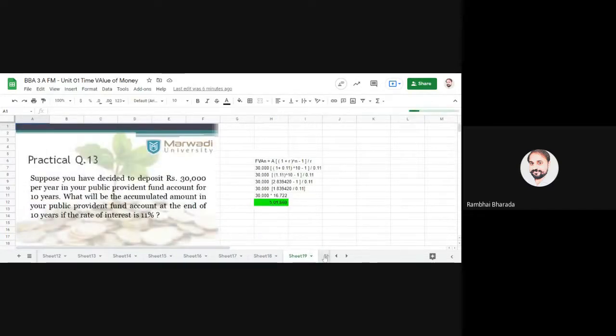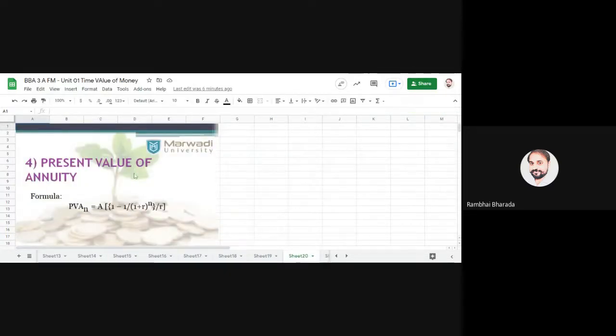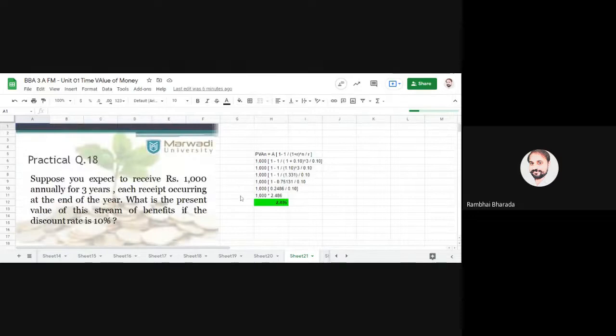Now coming to the next one, present value of an annuity. It is the reverse of the future value. Whenever in a practical question you will find annuity, annually or annual plus a discounting factor or a discounting rate, at that time this is a question of present value of an annuity.